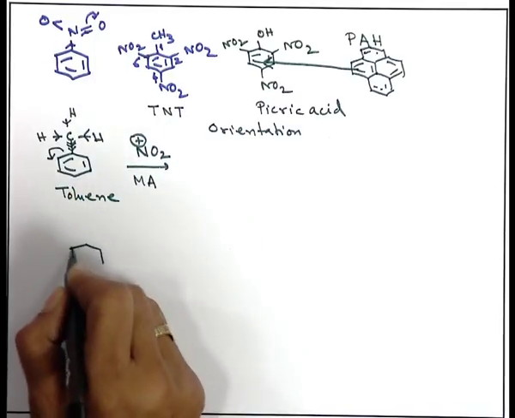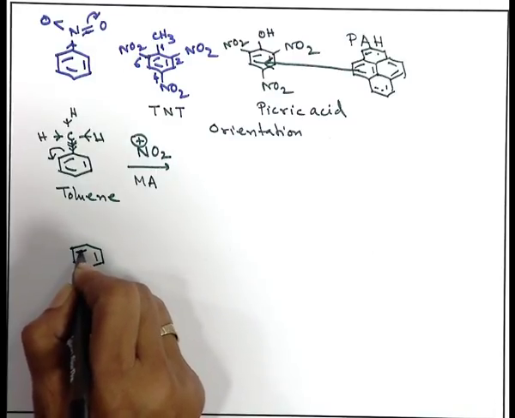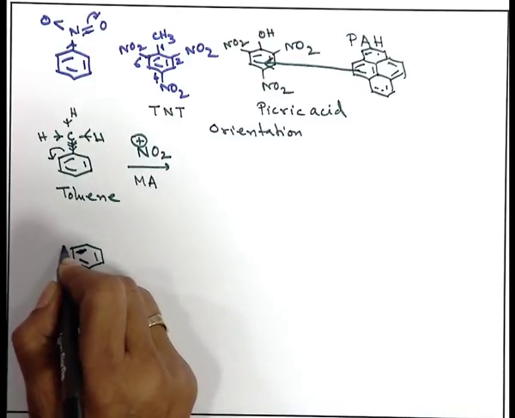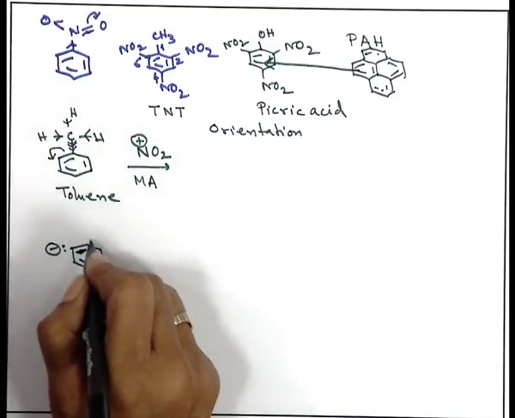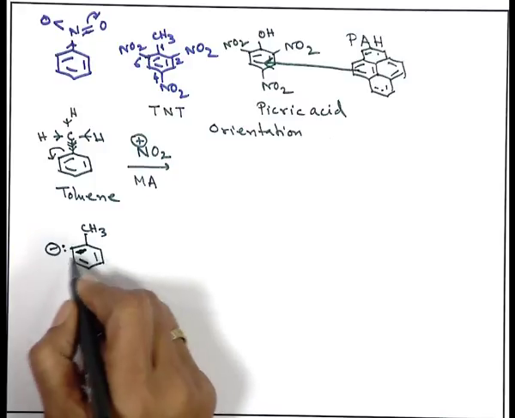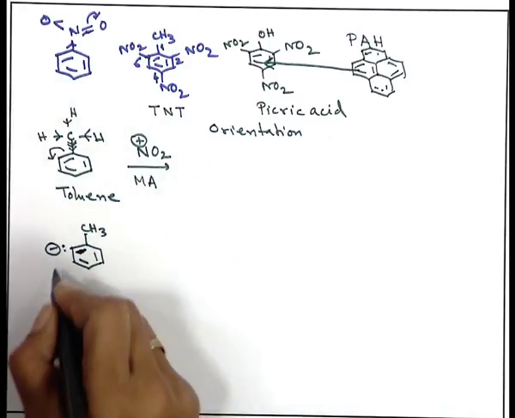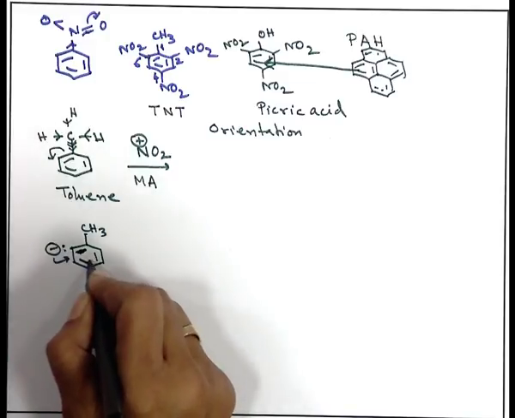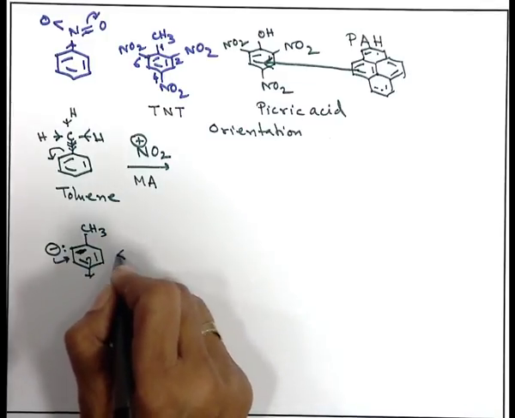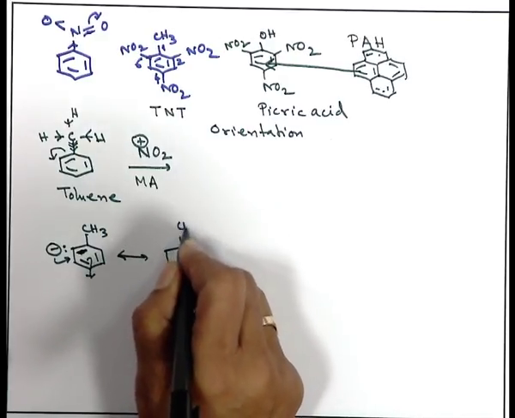Let me write a structure clearly: this double bond is now localized, and you are ending up with the methyl group, and this double bond is now polarized over here, and this can be delocalized on 3 sides, and those delocalized structures are the resonating structures.